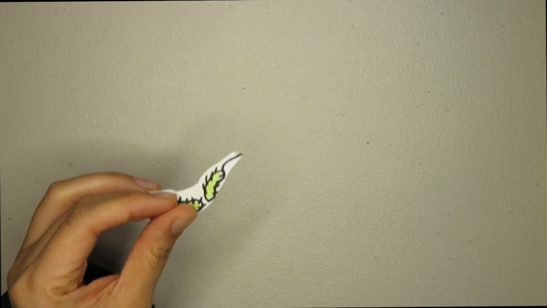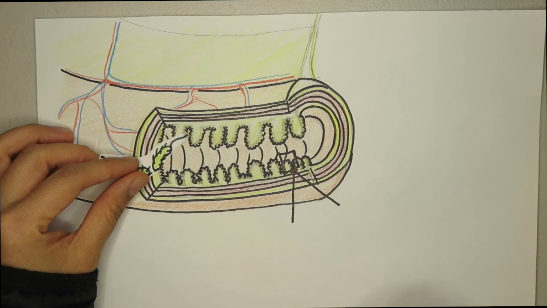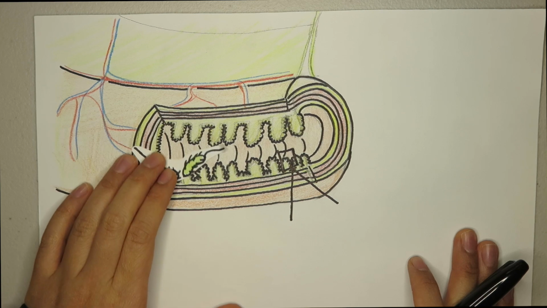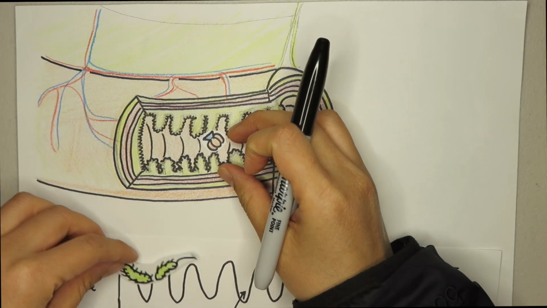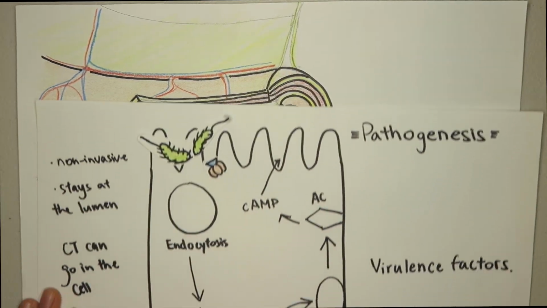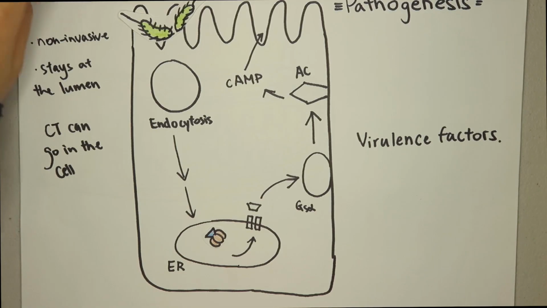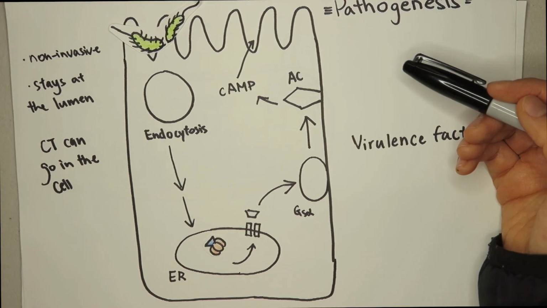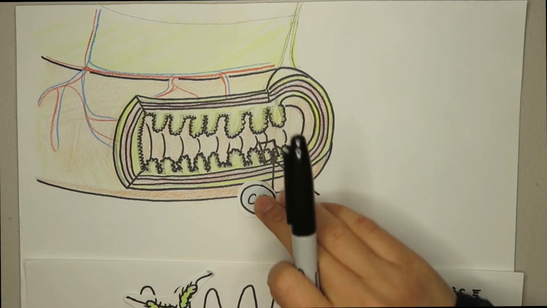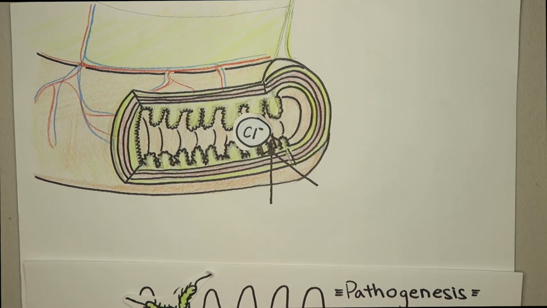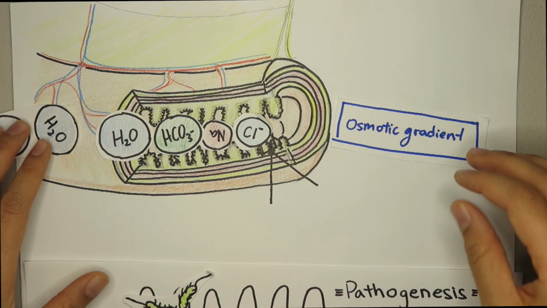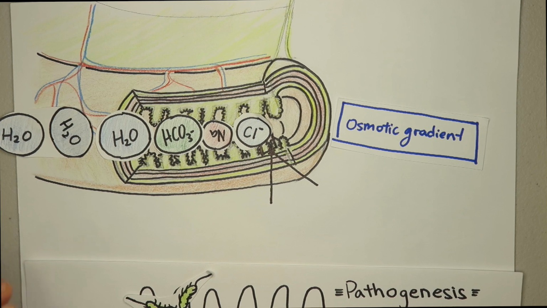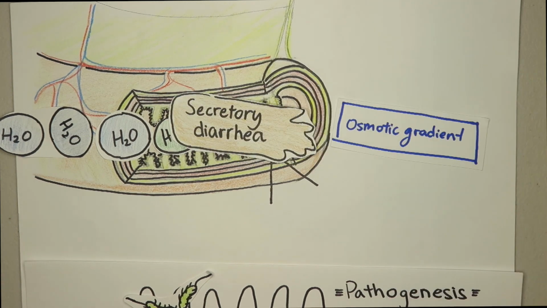When Vibrio moves over to the small intestine, that's when it can cause an effect. Vibrio can't actually invade through the layers, but the toxin it produces can. When the Vibrio attaches to the surface, it can produce this toxin. A subunit of the toxin can actually go into the cell and cause a chain of reaction. The end result of this is that chloride is being released into the lumen of the GI tract, and then there's a decreased absorption of sodium bicarbonate ions. Water would follow the osmotic gradient, and there will be an excess amount of water accumulated in the lumen, which causes the secretory diarrhea.